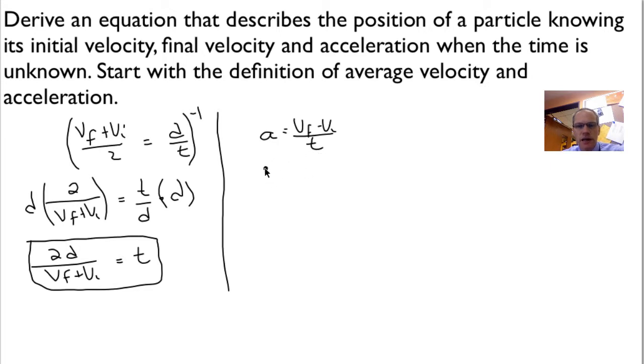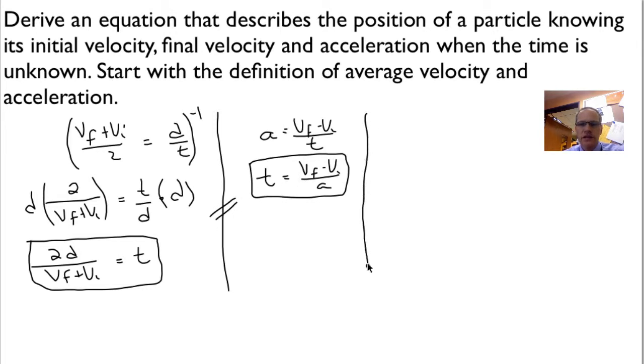So I'm going to cross multiply. In this one hopefully everybody sees that that's just t is equal to (Vf minus Vi) over a, and that's my other equation. I can now set the two t's equal to each other, just as we did in the last one, and now solve to get rid of all the things in the denominator. So we've got 2d divided by (Vf plus Vi) is equal to Vf minus the initial velocity over the acceleration.